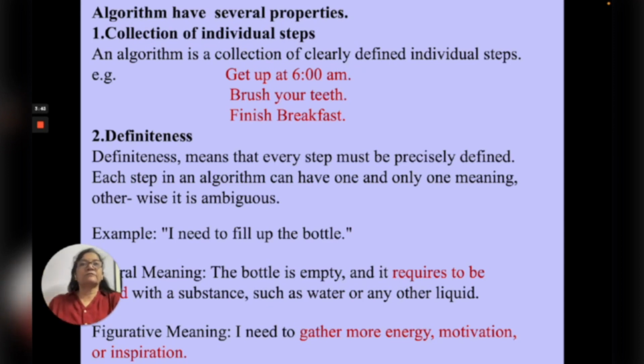If you are saying this to a friend, then your friend can easily understand the context in which it has been said and can capture the right meaning of this sentence. But you cannot expect this from the computer. Computer has its own limitations. While writing these steps, you have to be very careful that they should carry one and only one meaning.